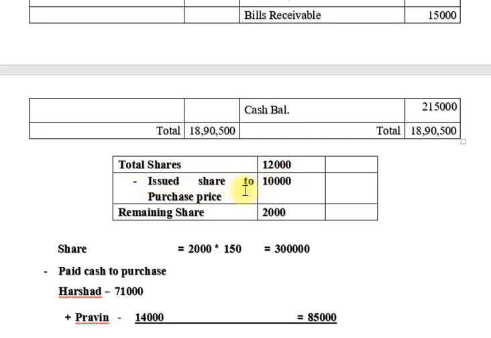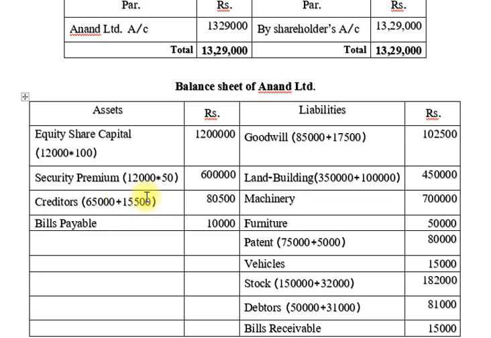We issue shares for the purchase price, 10,000: 8,860 plus 1,140, then make the total 10,000. Remaining shares 2,000, we again offer to the public at 150 rupees. So total 3 lakhs. So it means we offer all these shares. So we note down equity share capital, 12,000 multiplied by 100, 12 lakhs. Then after, securities premium, 12,000 multiplied by 50, that is 6 lakhs.